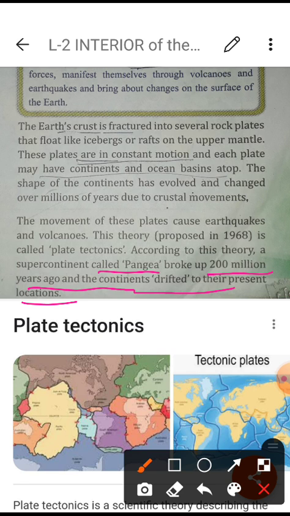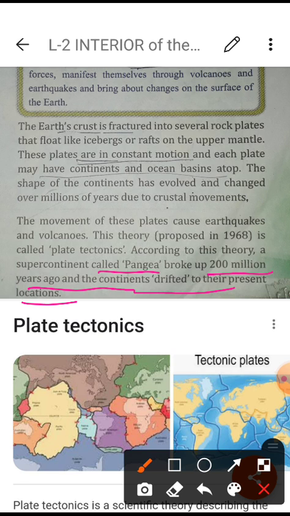When our earth was like one piece only, all the continents were close to each other. The oceans were not in today's form, they were totally different. So how did these things happen? It was not before 200 million years ago, but after 200 million years ago that the Pangea process started. And why did this happen?